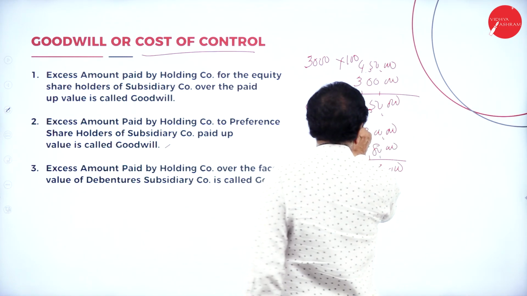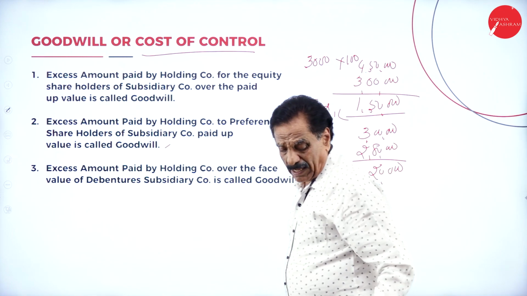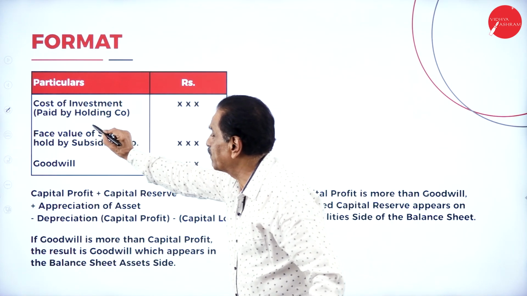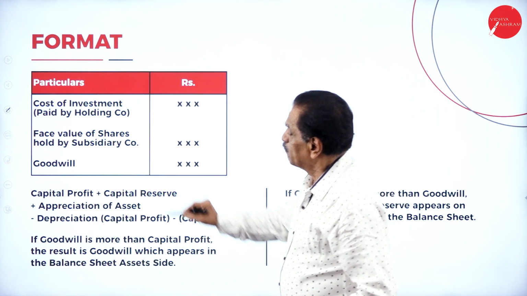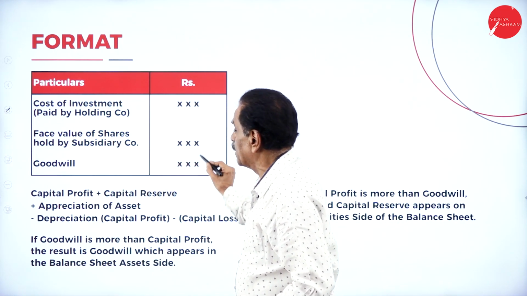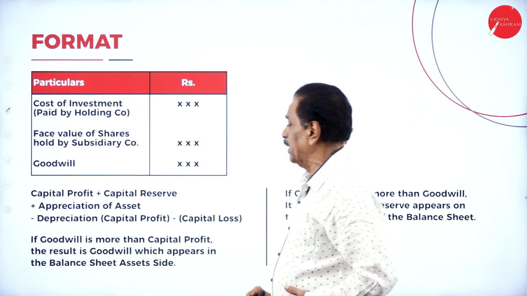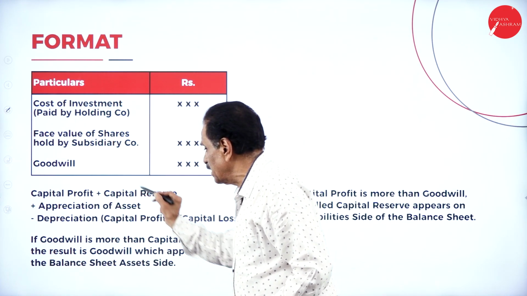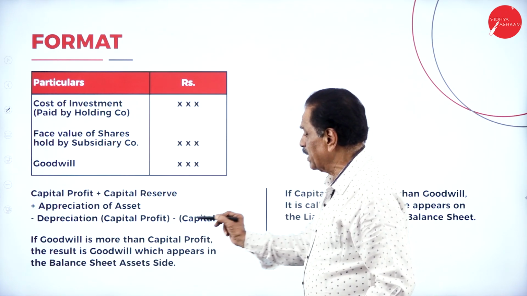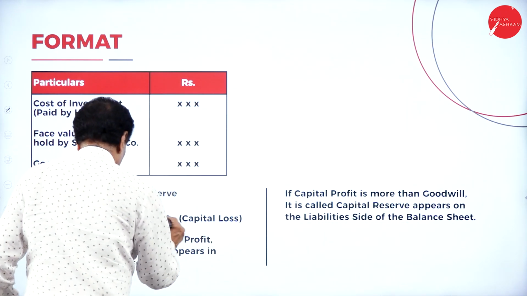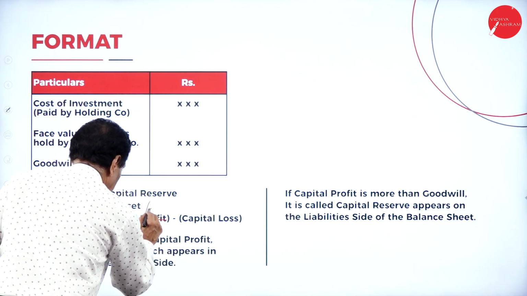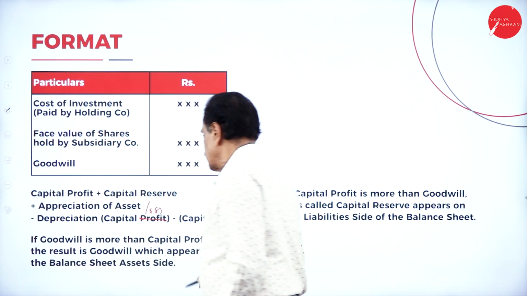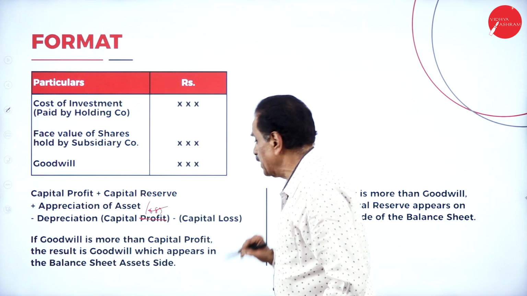Once you find out the goodwill, calculate the capital profit. I will explain now. Here, cost of investment by holding company minus face value of share held by subsidiary company, excess is called goodwill. Then, capital profit, capital reserve, appreciation of asset minus depreciation, that is capital profit minus capital loss.